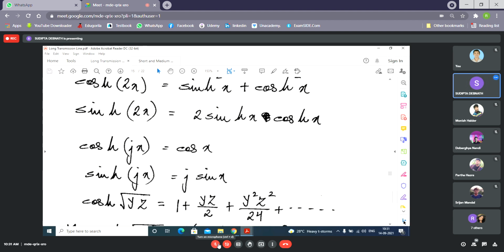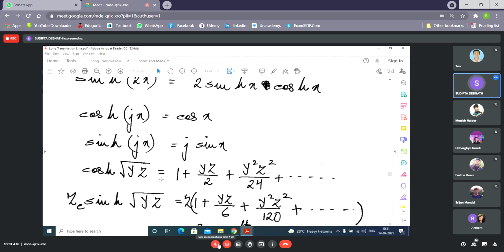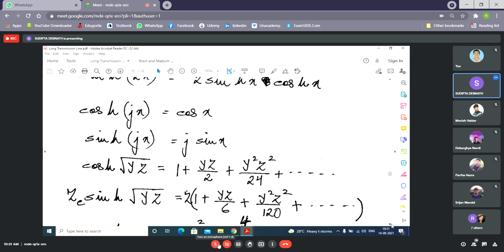Another thing: suppose cosh root yz, then its expression is this binomial expression. And one term you will often find is Zc sinh root yz. This is y, not gamma. This is the expression for y. You need to know this one.